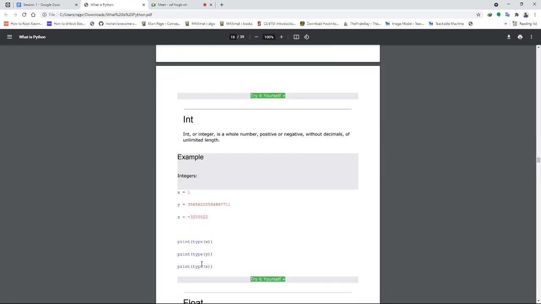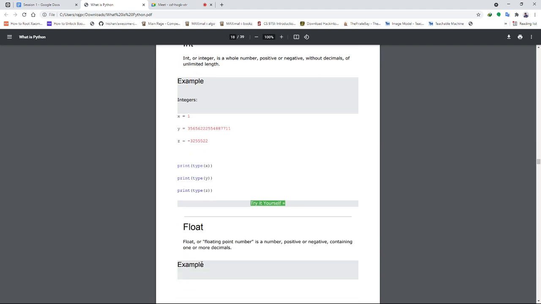Then int. There is no limit on storing data in any of the data types here, unless and until the memory is available. It can store any amount of data. There is no restriction on the data type, unlike C++. Like int in C++, what we had, int can store only 65,536 to minus 65,535 and others. Then there was long, then there was double, float, and all like that. It is not the case here. It can store as many as it wants to.